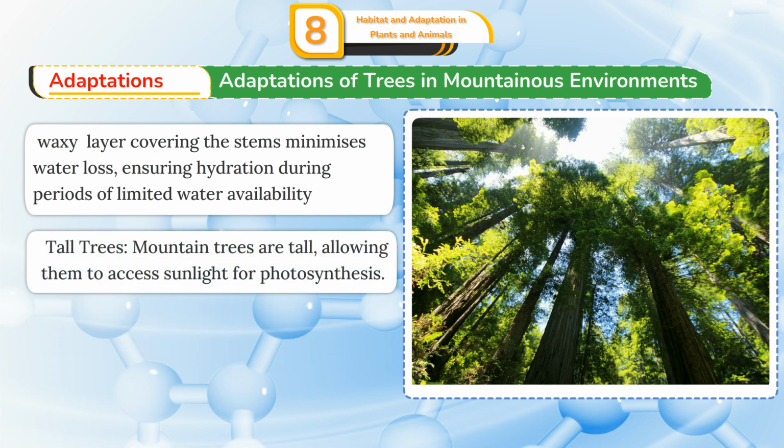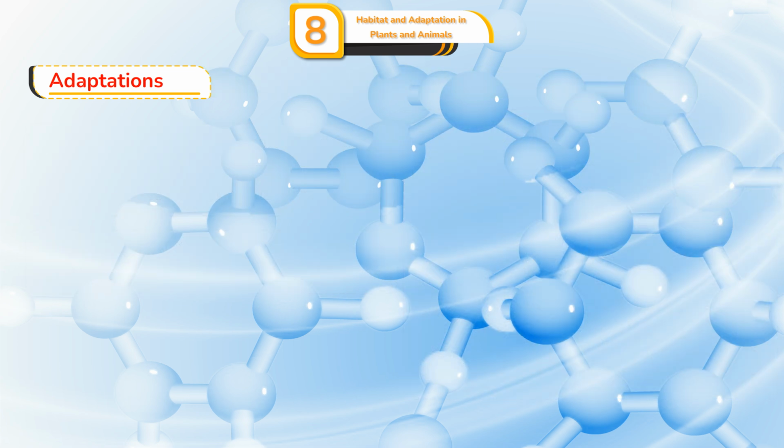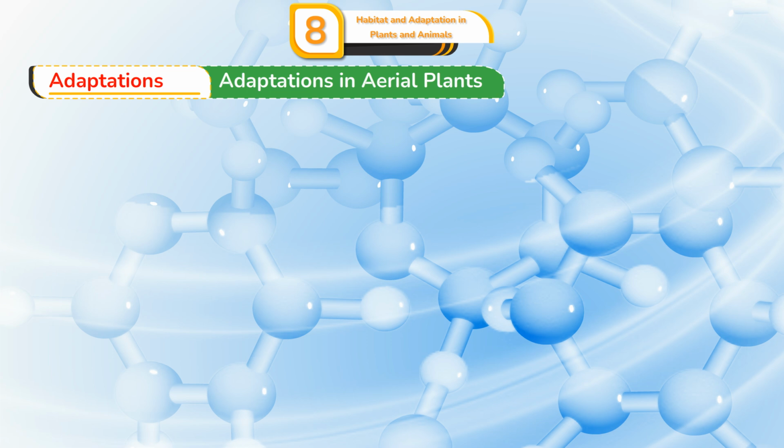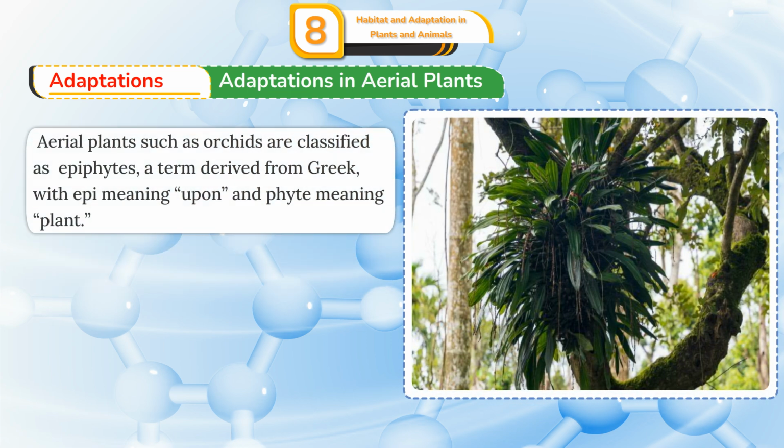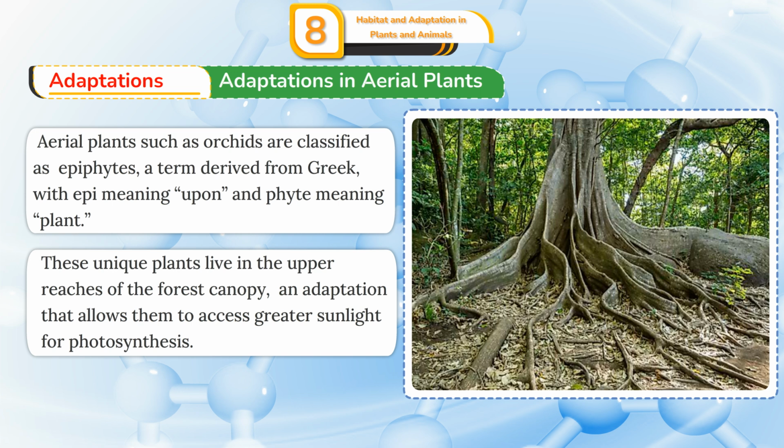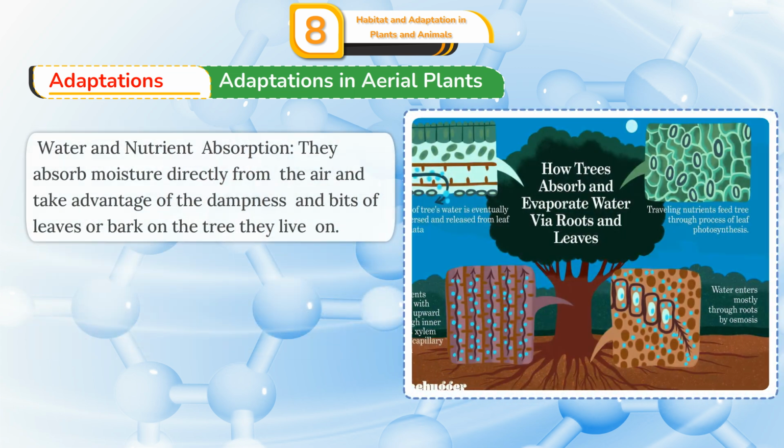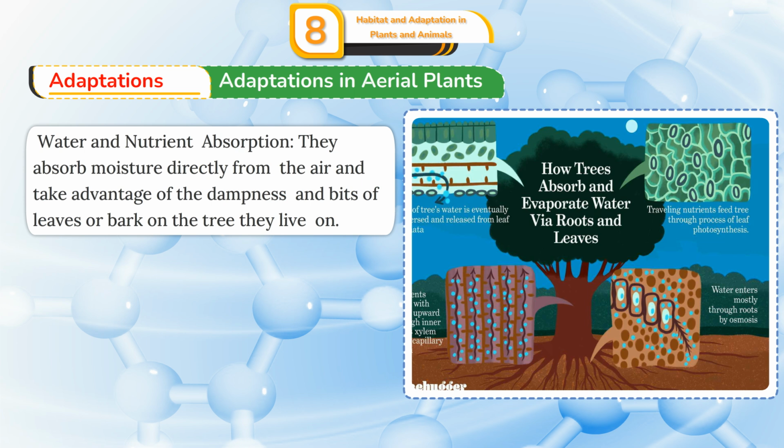Tall trees. Mountain trees are tall, allowing them to access sunlight for photosynthesis. Adaptations in aerial plants. Aerial plants such as orchids are classified as epiphytes, a term derived from Greek with epi meaning upon and phyte meaning plant. These unique plants live in the upper reaches of the forest canopy, an adaptation that allows them to access greater sunlight for photosynthesis.